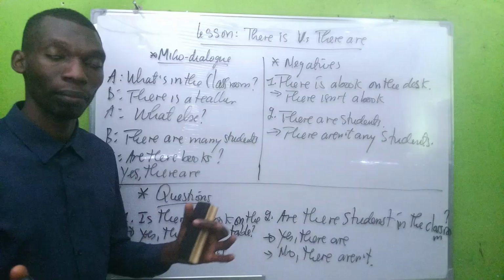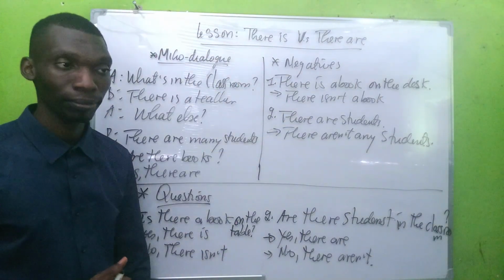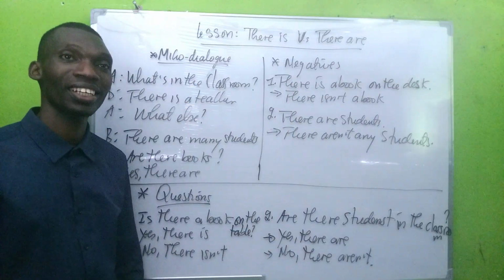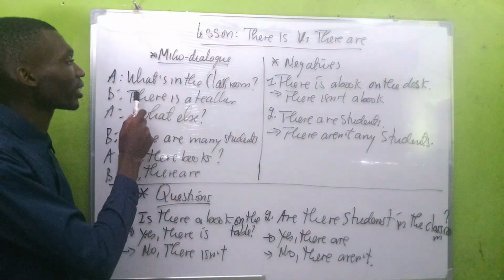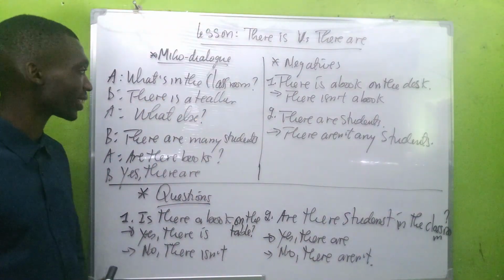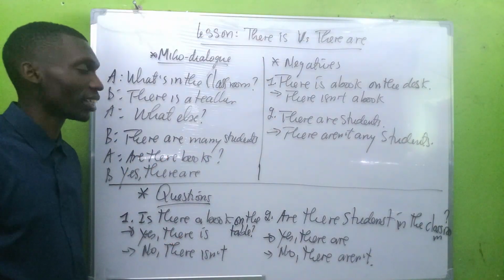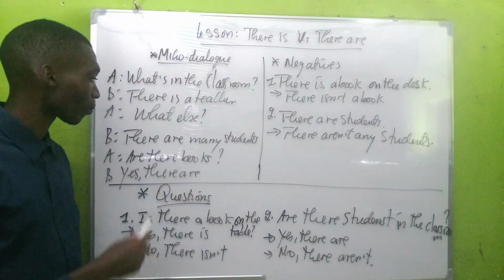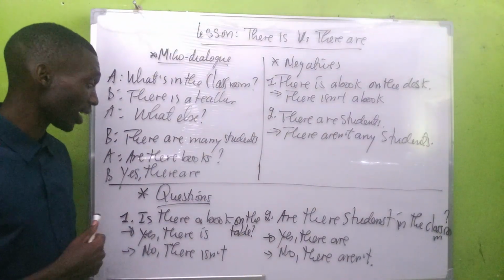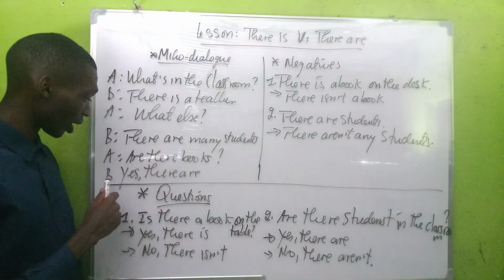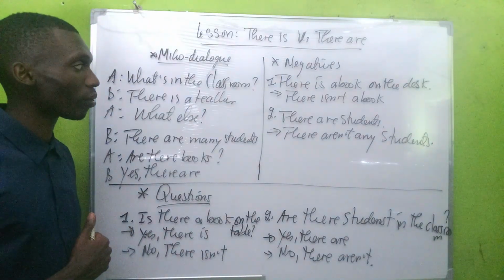Now we're going to see a micro dialogue, a short conversation using there is and there are, in different contexts and situations. What's in the classroom? There is a teacher. What else? There are many students. Are there books? Yes, there are.